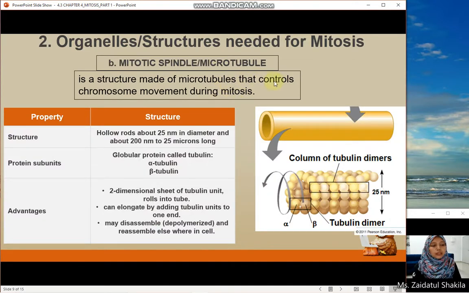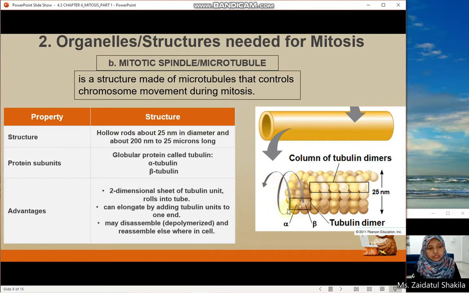The microtubule controls the movement of chromosomes during mitosis. The structure of a microtubule is a hollow rod. It contains two types of protein subunits, alpha tubulin and beta tubulin. These two tubulins will roll into a tube.